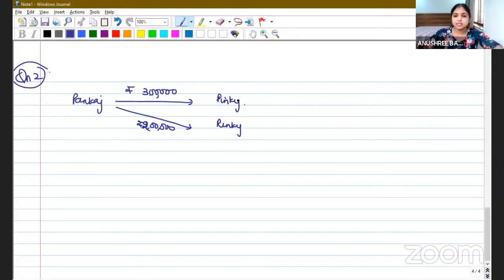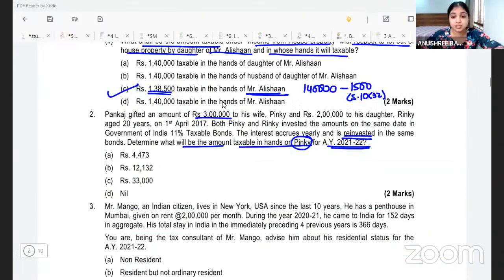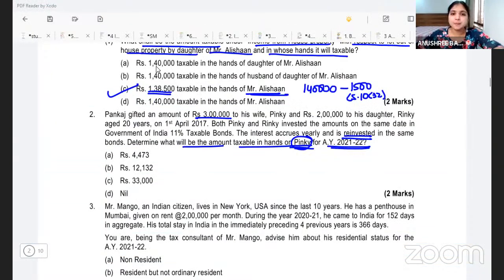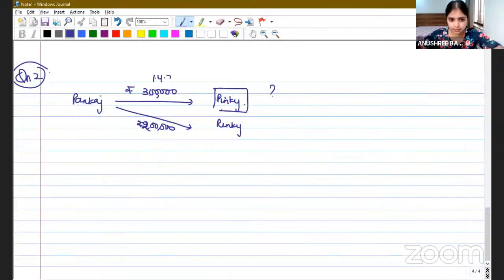They're asking us just about what will be the amount taxable in the hands of Pinky alone. In Pinky's hands, what will be the taxable income? When did Pankaj give this money? He gave this money on 1st April 2017. And what did Pinky and Rinky do with this money?